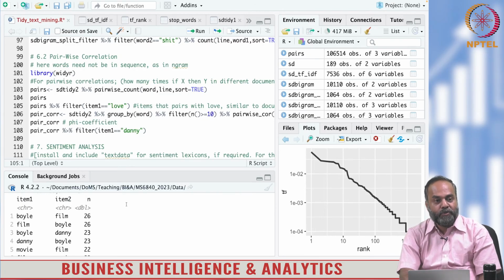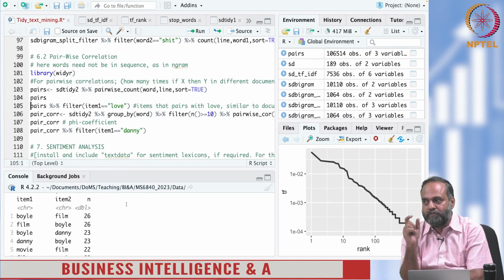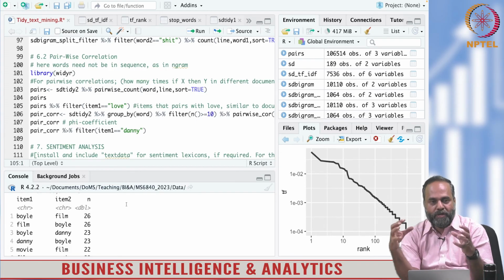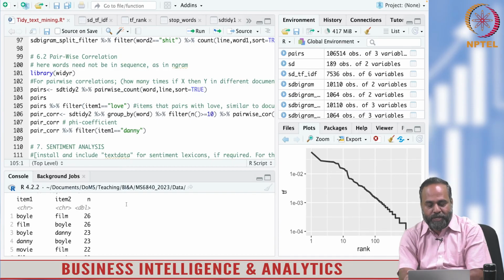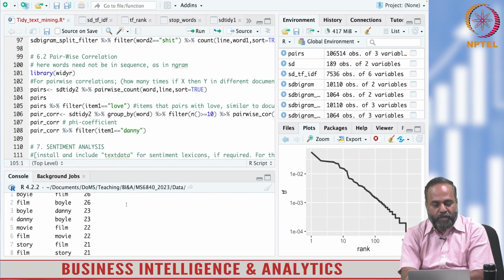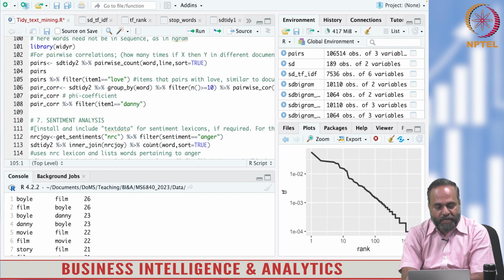Please keep in mind when you go for the phi coefficient, it is not bigram or n-gram, but words that co-occur in a document, which is different from occurring in a sequence. Here in phi coefficient, it doesn't have to be in a sequence. It's only that two words have occurred together in a document and how many times they are occurring. That is what it is finding out document-wise.